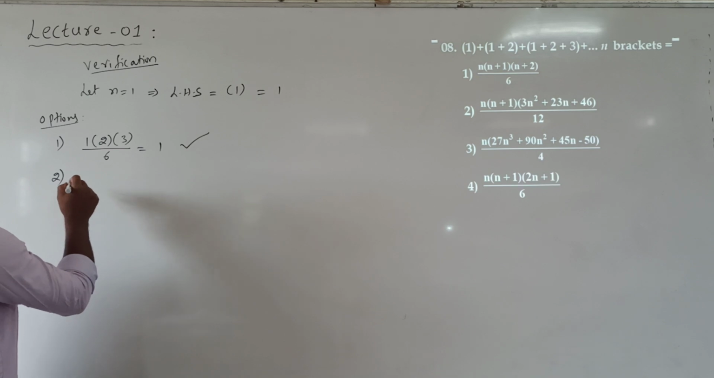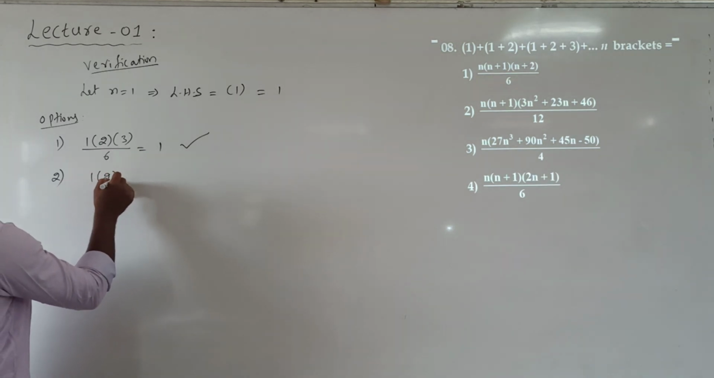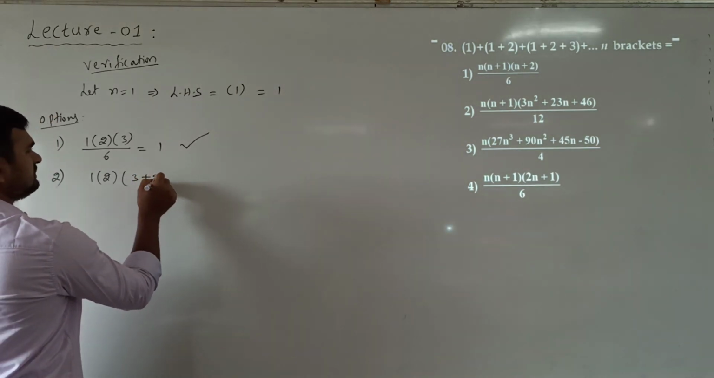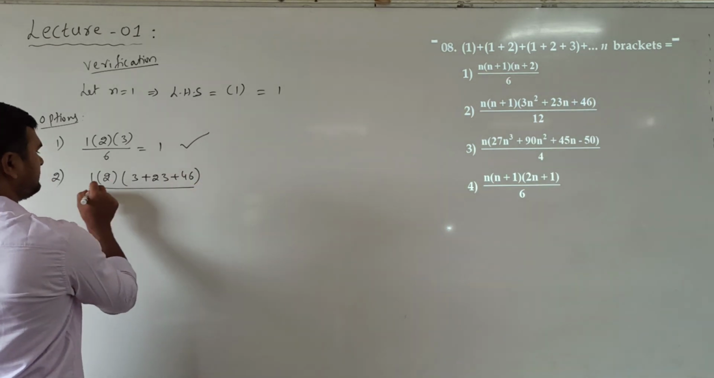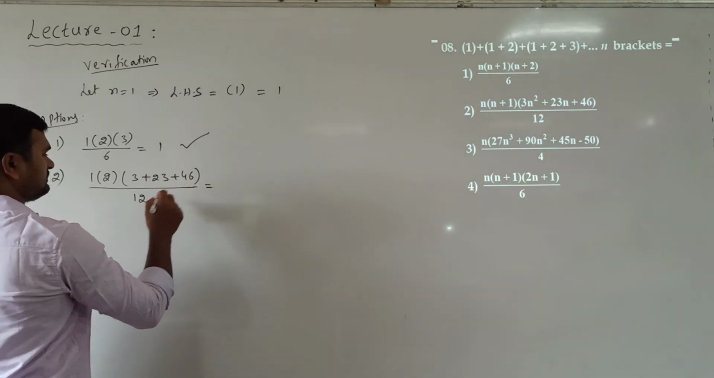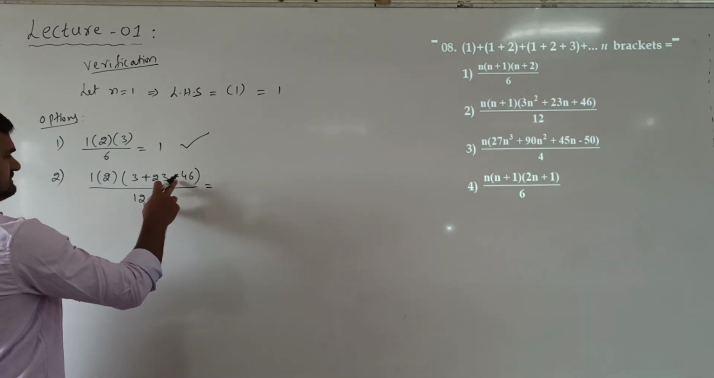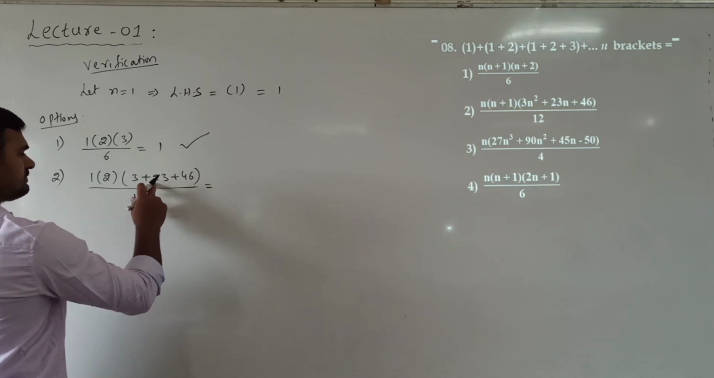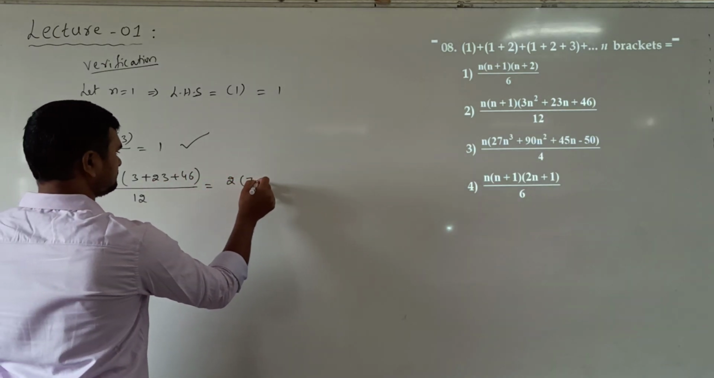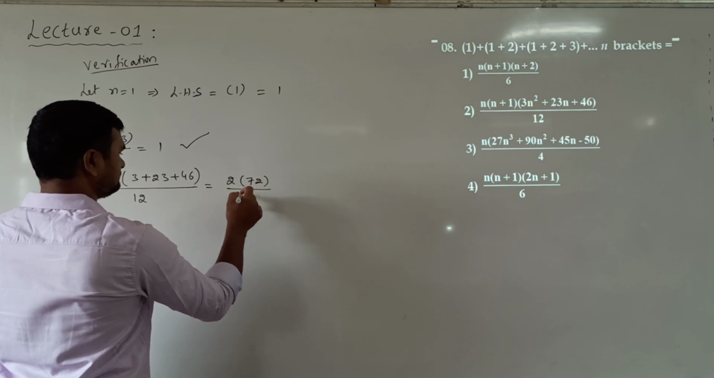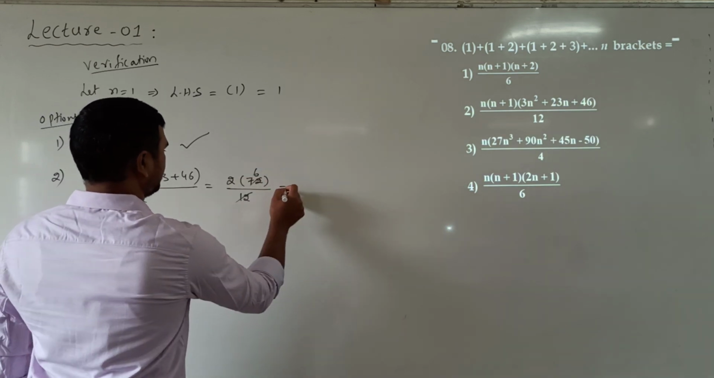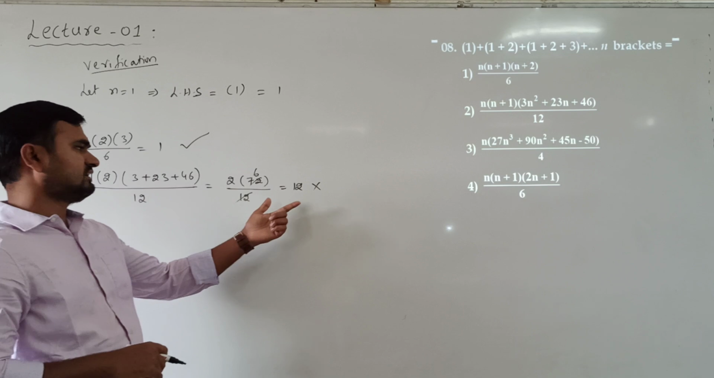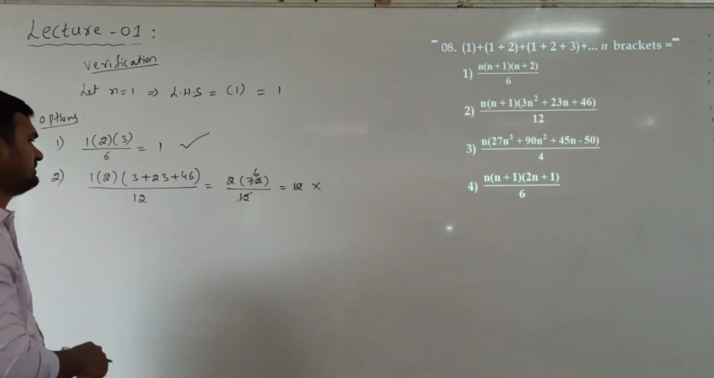See the second option. N is 1, so 1 into 2 into 3 plus 23 plus 46 divided by 12. So how much do we get here? 46, 72 divided by 12. So we are getting 12. We should get the answer as 1, but here we are getting 12. So this is wrong.